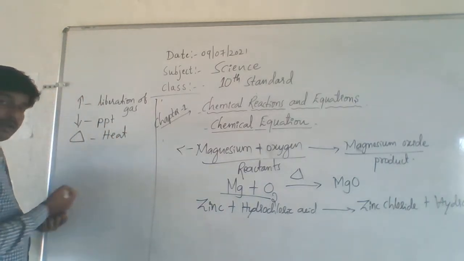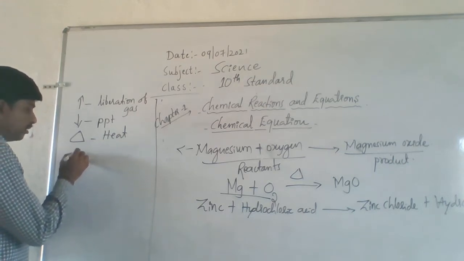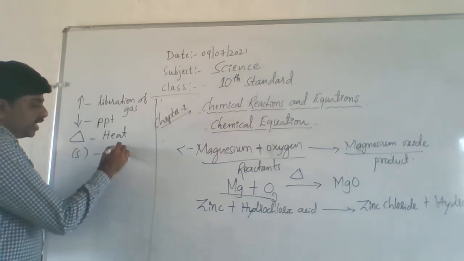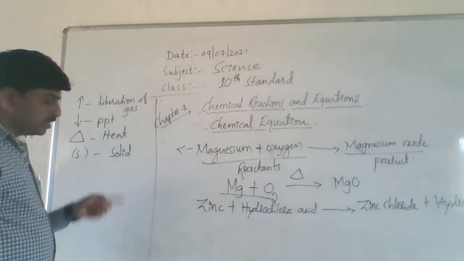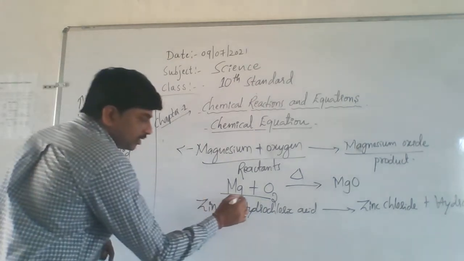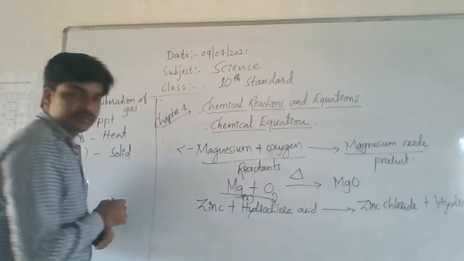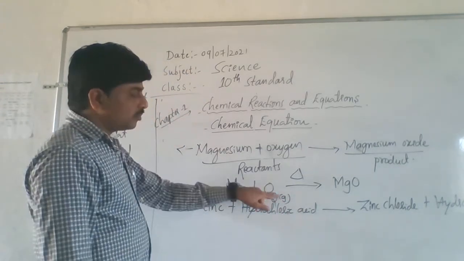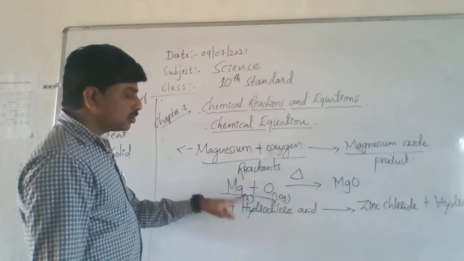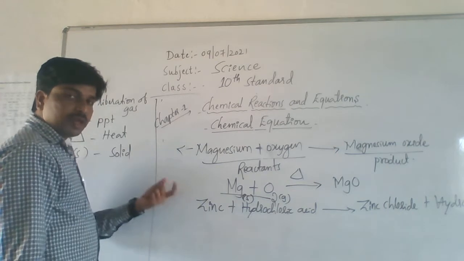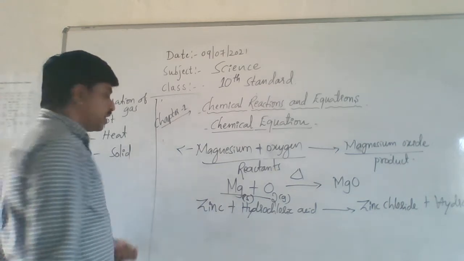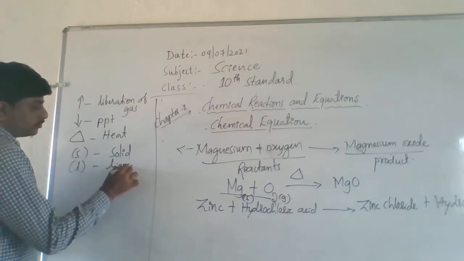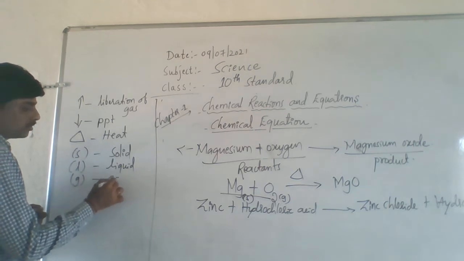Next, beneath the reactants, they write in bracket S. S indicates its state. Which state? Solid state. Like this, I write this magnesium in bracket S. Below this oxygen, I write a G. G indicates its gaseous state. If they write an L in bracket, it indicates a liquid state. So S is solid, L is liquid, then G is gas.